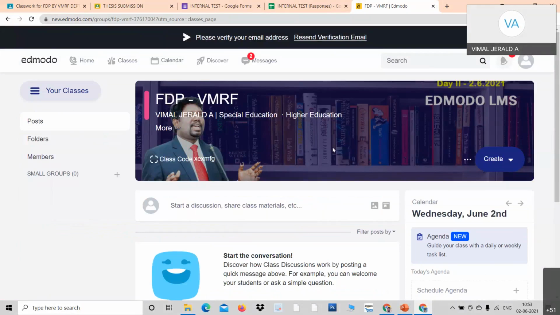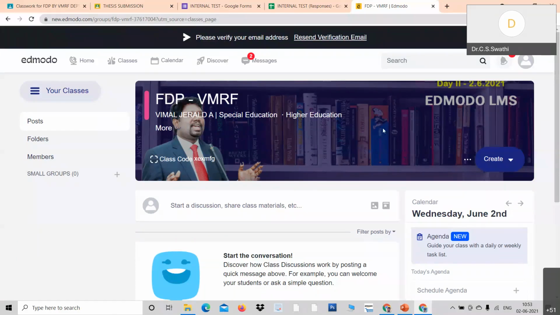On my screen, it is showing that this app is blocked for your computer. I was trying to get the Edmodo login. It happened to me also, because if you try to access it through Google, I think it happens. Is it blocked, madam? Yes, sir. It says for security, that's why Google is blocking this app.